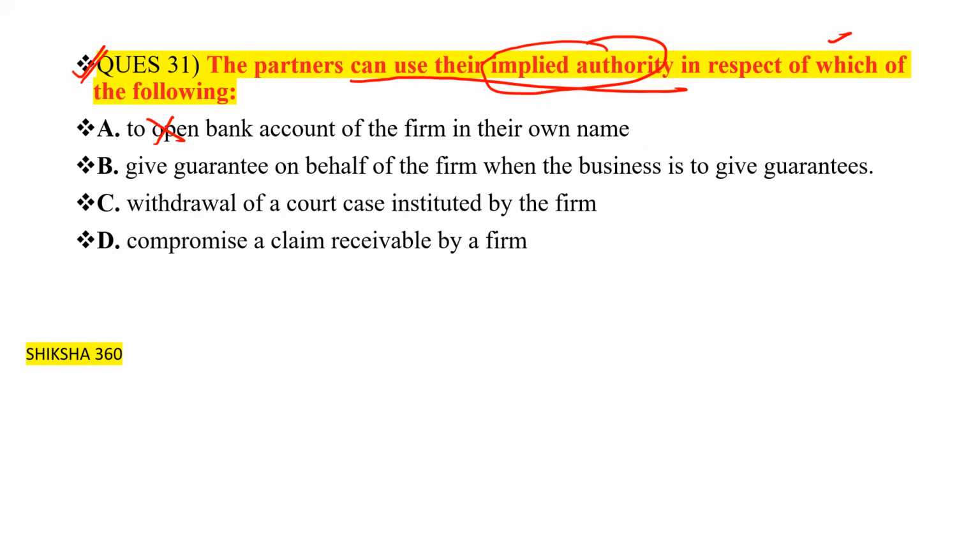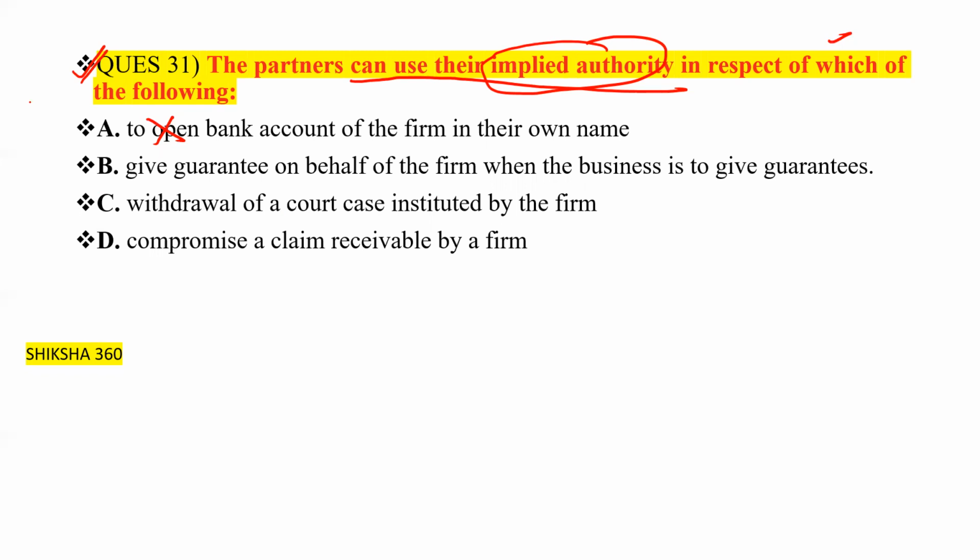The account is to be opened in the name of the partnership firm, and at that time all the partners are to be present, or as per the partnership deed. Next one, give a guarantee on behalf of the firm, when the business is to give guarantees; withdrawal of a court case instituted by the firm, or compromise a claim receivable by a firm.